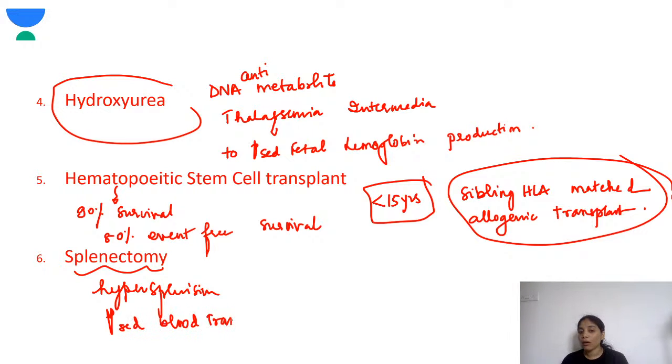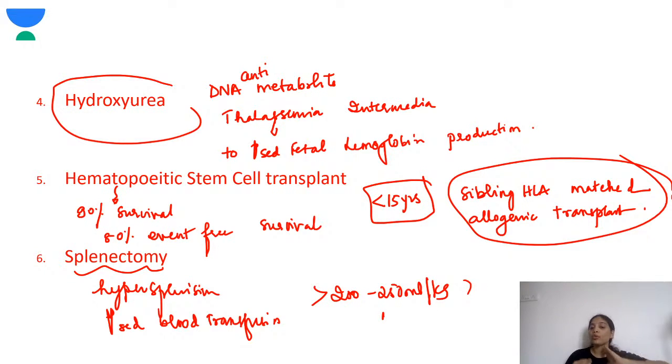Okay, so in a year, if the child requires more than 200 to 250 ml per kg of blood, these children will benefit from splenectomy. But the only problem is that after splenectomy, these children can have severe infection. So that is the only reason we avoid this. But a child who requires such high blood transfusions can have serious other problems as well.